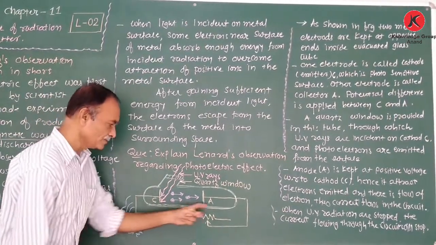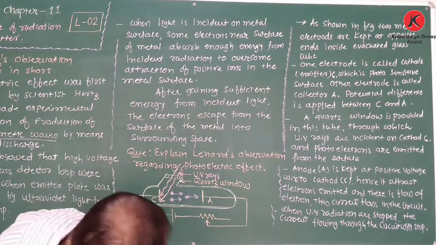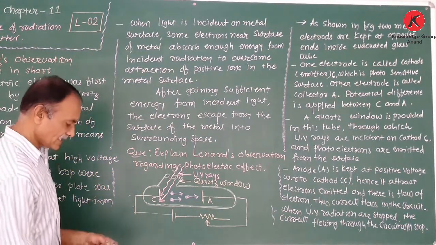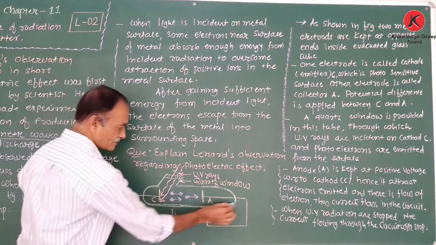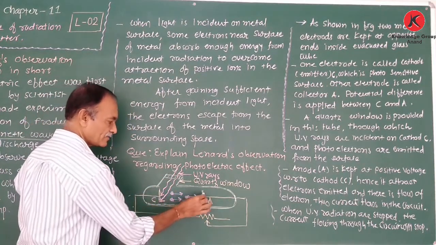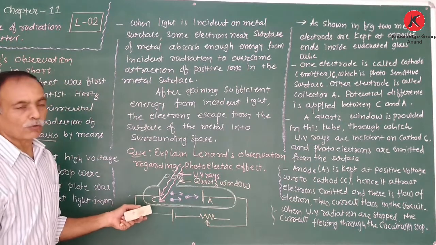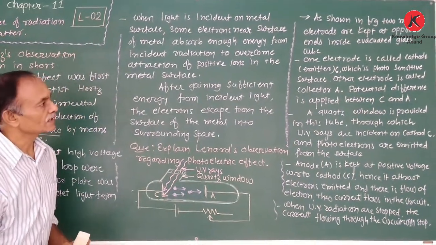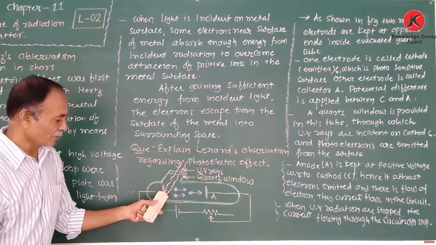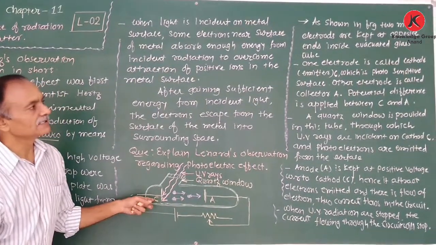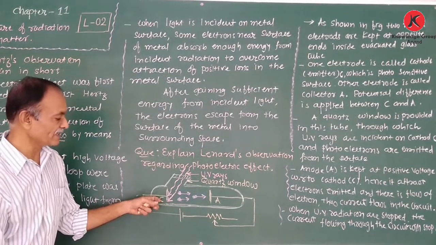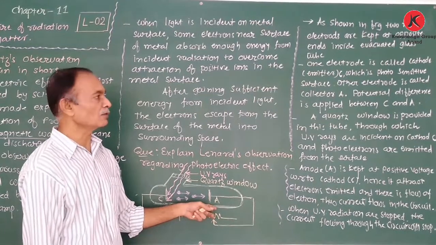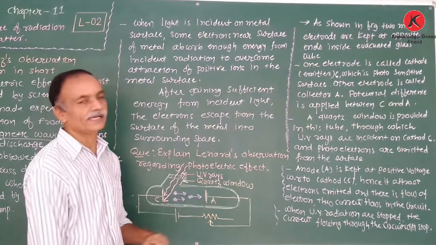There is the glass tube. Here are the two metal electrodes. There is the evacuated glass tube. The two metal electrodes are kept at opposite ends inside an evacuated glass tube. Right. One electrode is known as the cathode, that is the emitter, denoted by C, and the other electrode is known as the collector, that is the A.